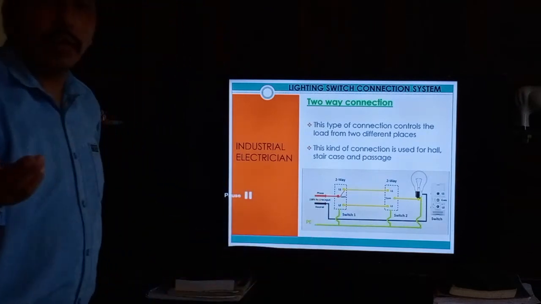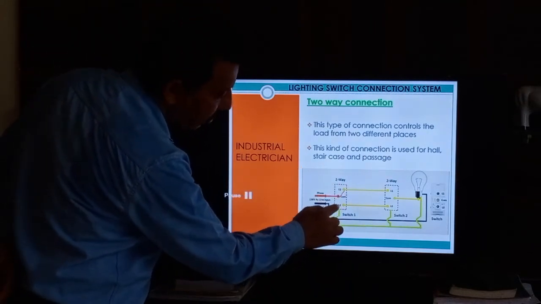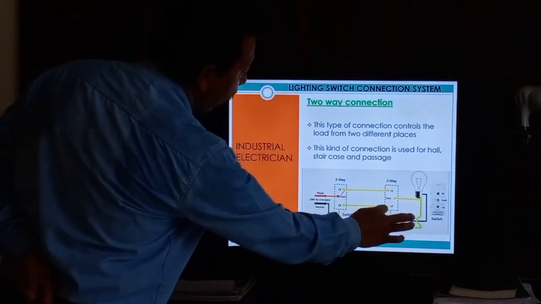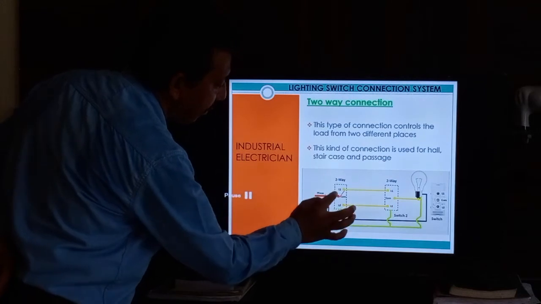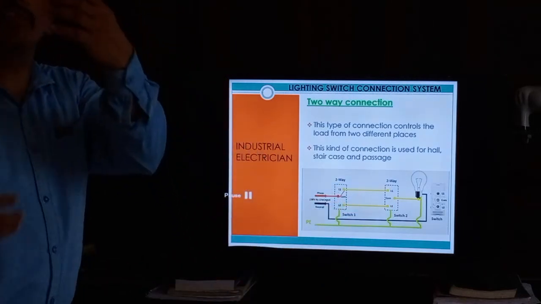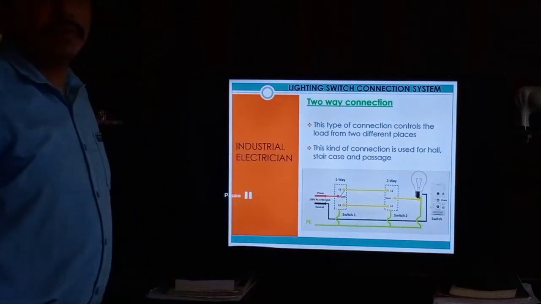Somebody else is coming, and it is switched on again. This is already in the on condition, but the light is not on because you pushed the switch to the off side. So this is pushing to the off side. Again the light is on. So this is the two-way system. Supply is coming from both sides.